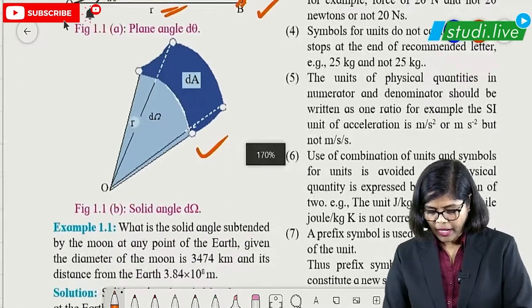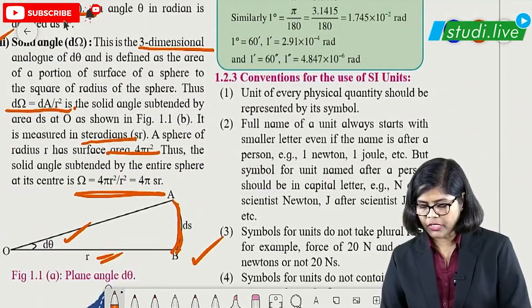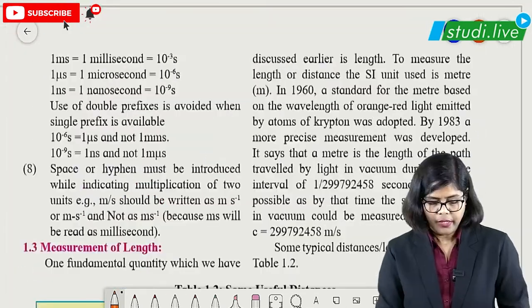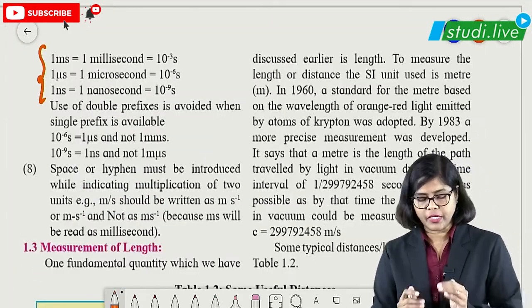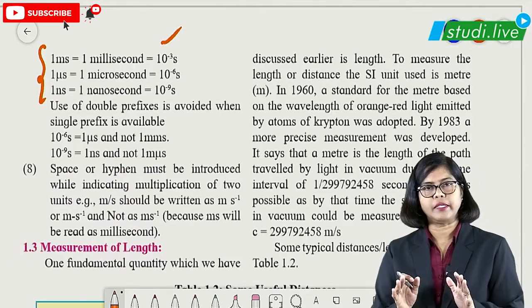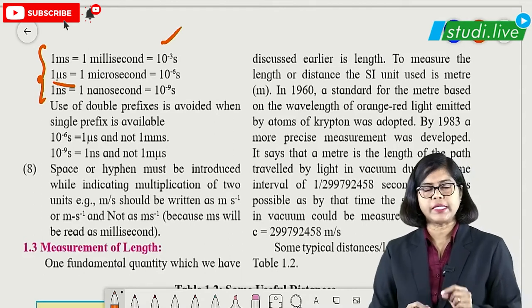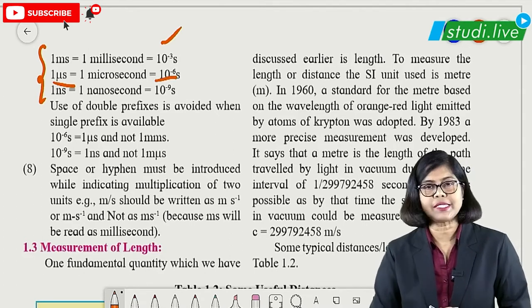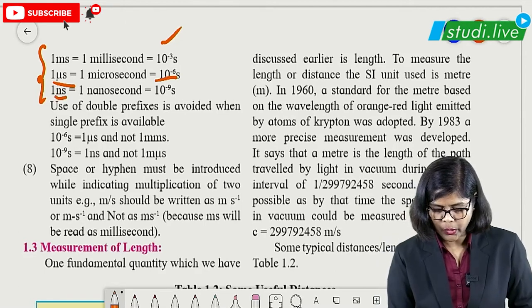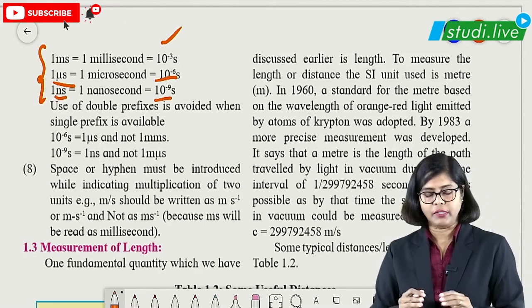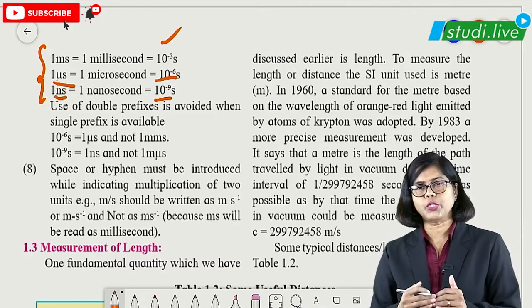Okay. Then after this, the next part is conventions of use of units. Here conversion is given, which is very, very important. Whenever the word milli comes, remember 10 raised to minus 3. Always remember like that. Whenever the word micro is there, that means 10 raised to minus 6. Always conversion will be like that. And if it is nano, it means 10 raised to minus 9. So these are the conversions we should know.